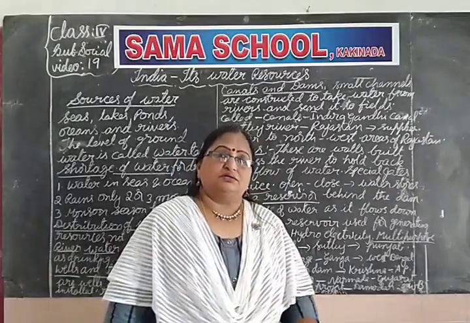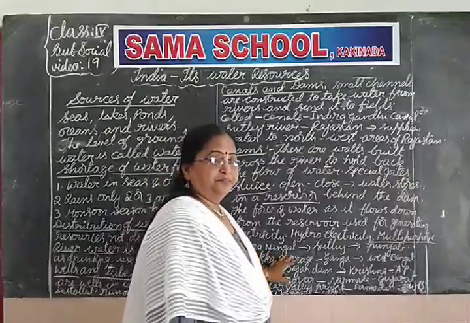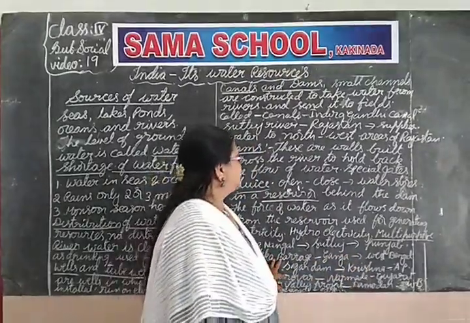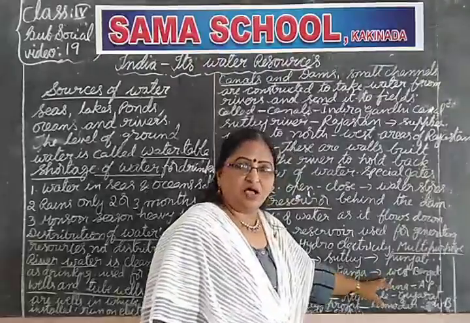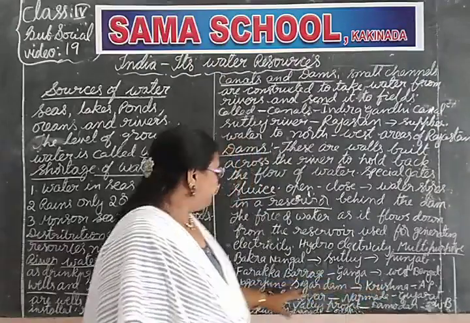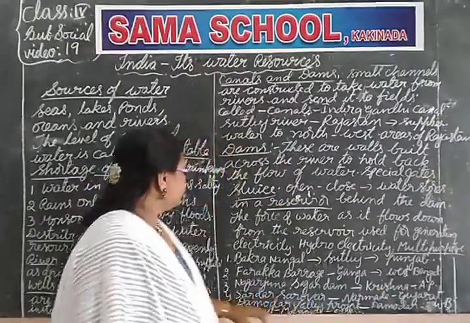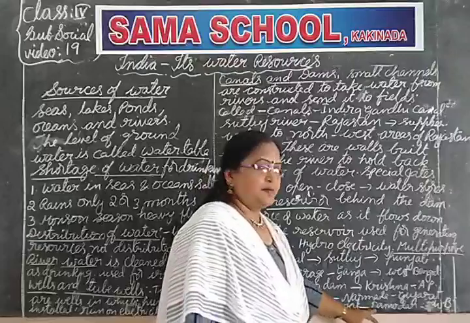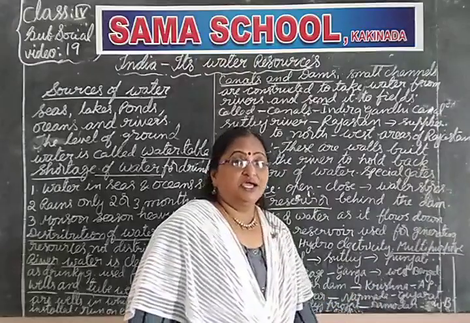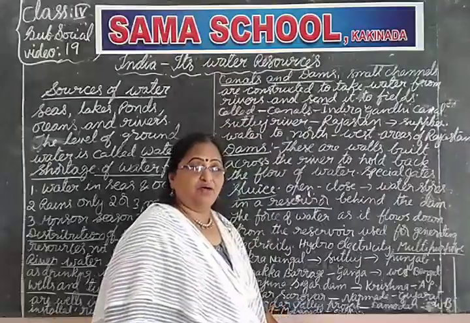Some of the dams: Bhakra Nangal Dam on the Satluj River in Punjab, Farakka Barrage on the Ganga River in West Bengal, Nagarjuna Sagar Dam on the Krishna in Andhra Pradesh, Sardar Sarovar Dam on the Narmada River in Gujarat, Damodar Valley Project on the Damodar River, and Hirakud Project on the Mahanadi in Odisha. In this way, I have given you six major dams here.